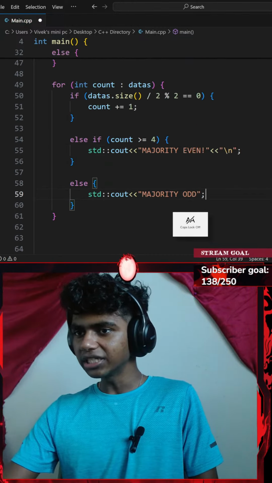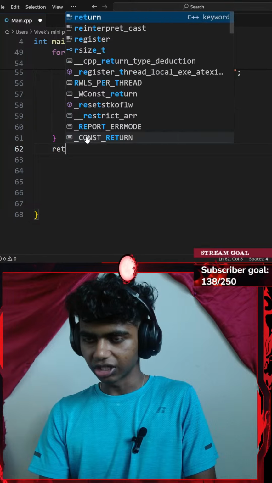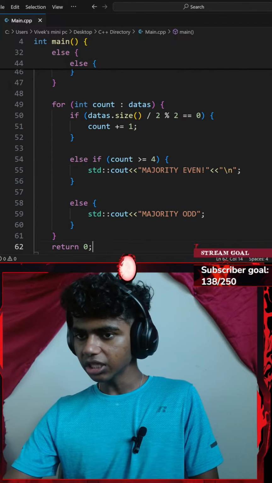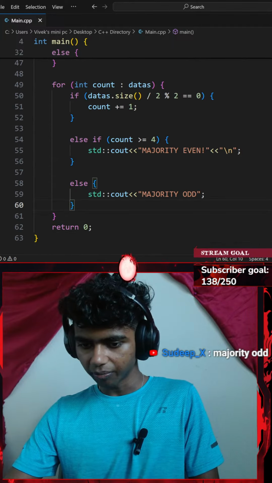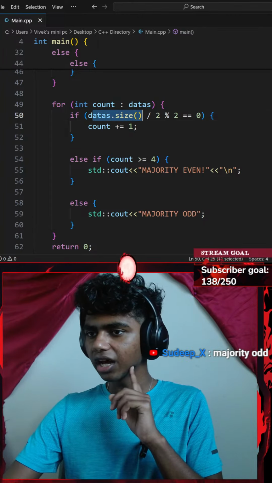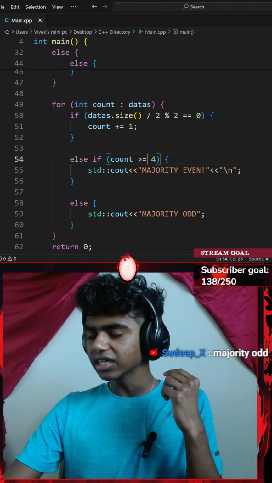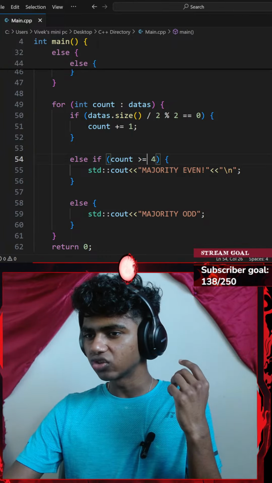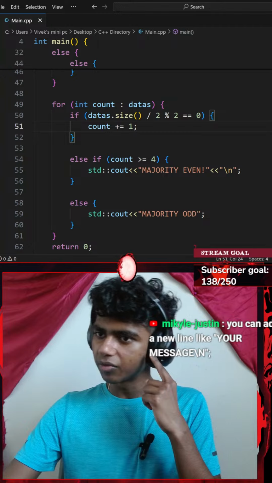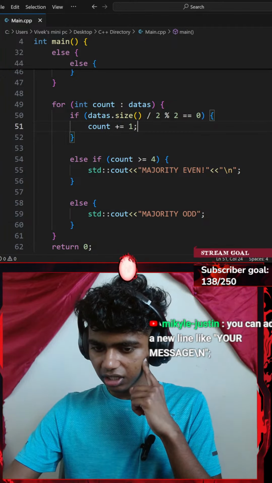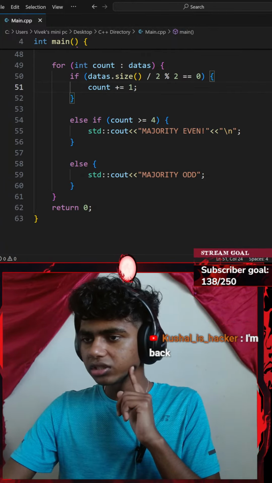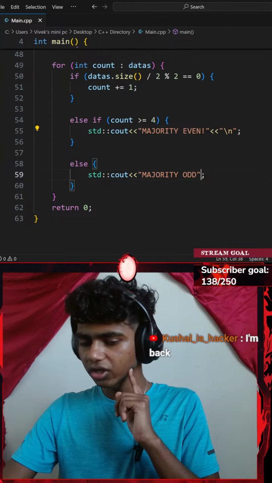semicolon. I do want to test this part real quick, so let me go ahead and return 0. Okay, I'm going to be returning 0 with a semicolon, maybe to leave the extra spaces. Okay, I'll go with a Ctrl+S to save. Majority odd. Oh, okay, yeah, that does make sense. So if my data.size, which is currently 4, if 4 is greater than my count. Okay, count increases by 1 every time there's an even number. You can add a new line like your message \n. Oh, okay. I did add a \n here. I could add one here.